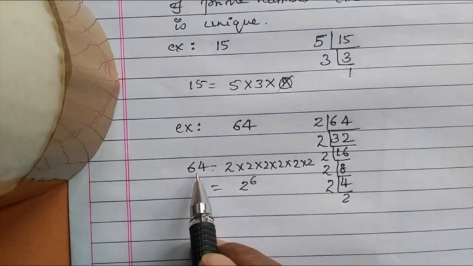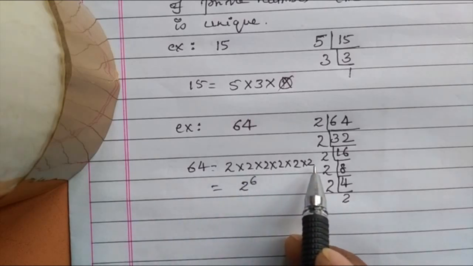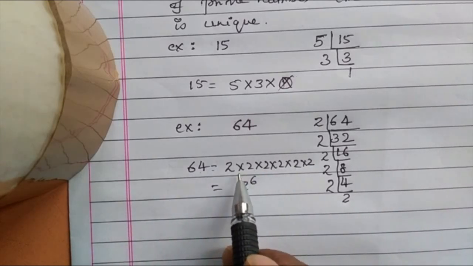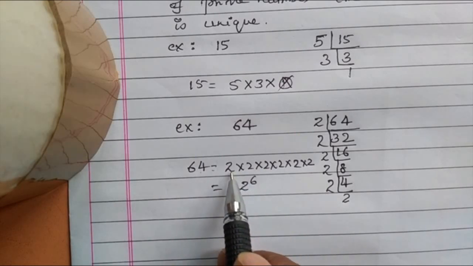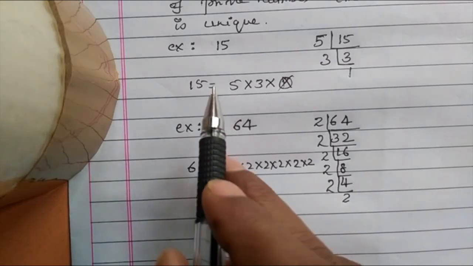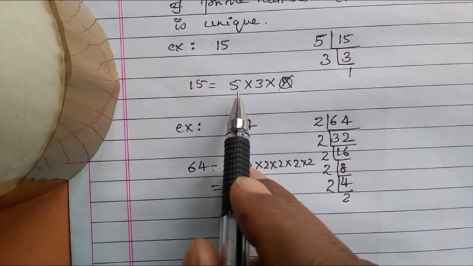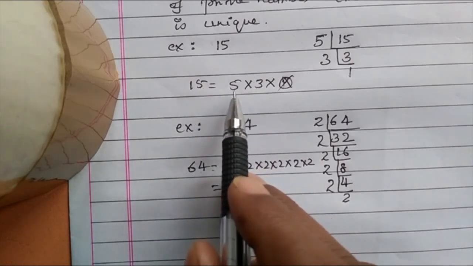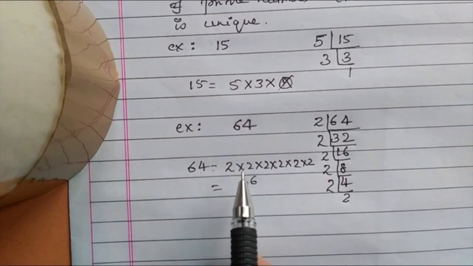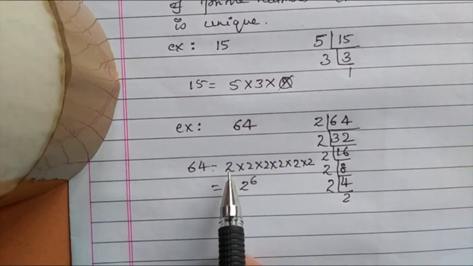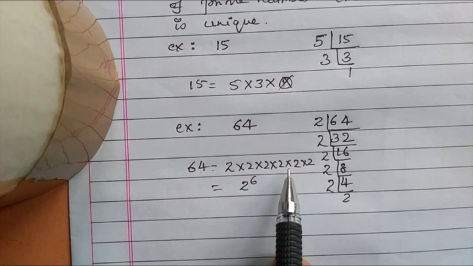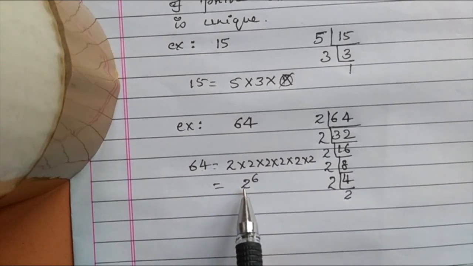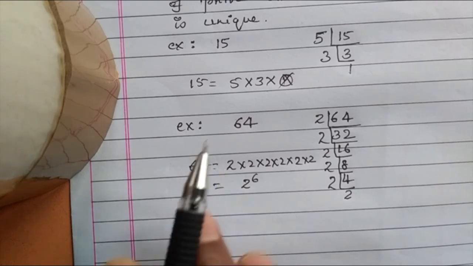So 64 is a composite number, but all these 2s are prime numbers. So in 64, the prime number 2 appears 6 times. In 15, 5 is a prime number, 3 is also a prime number.